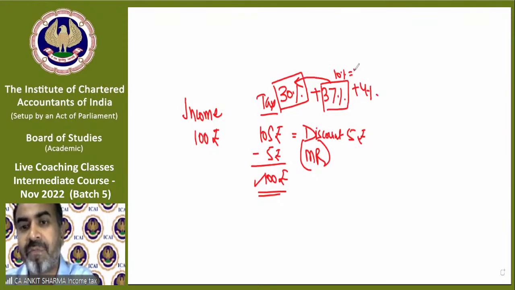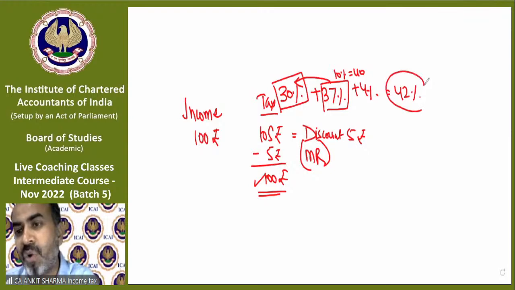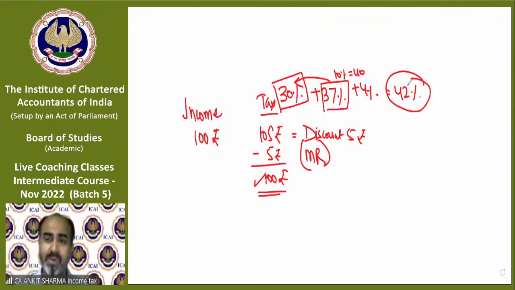So the total recovery including surcharge and cess cannot exceed 42% or so. Understand? That is the maximum amount which can be collected from you by the department, including the highest tax rate, the highest surcharge rate, and the cess. It will be like 42% to 43% almost.